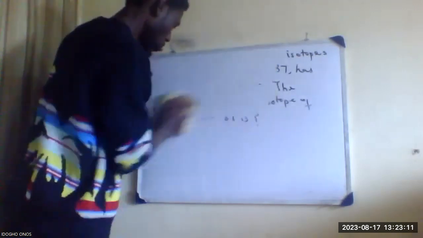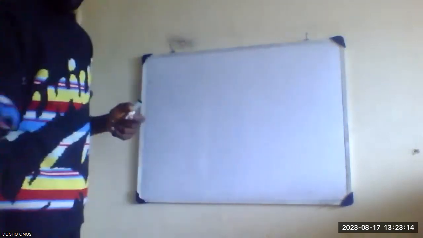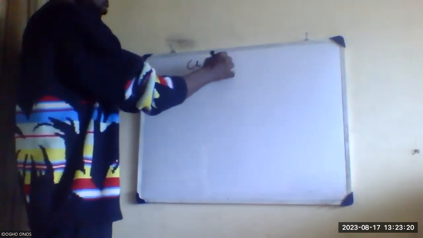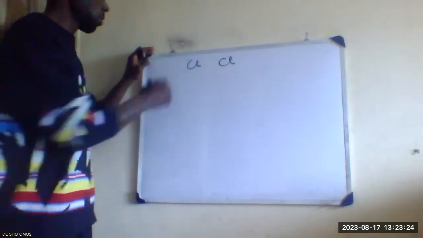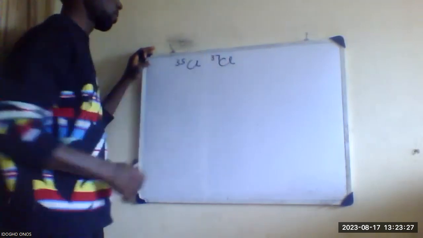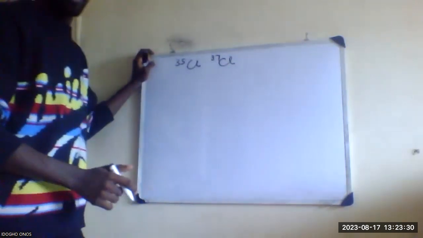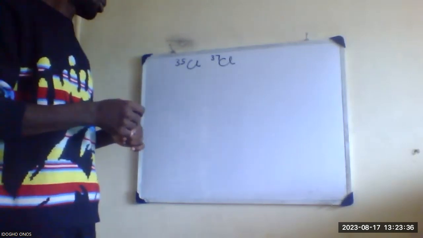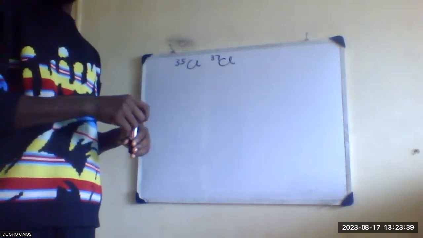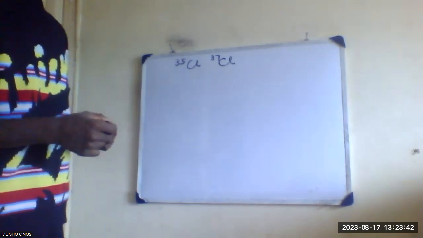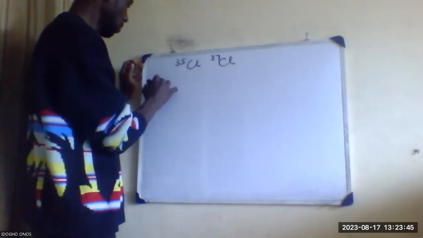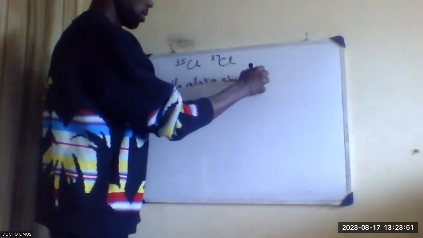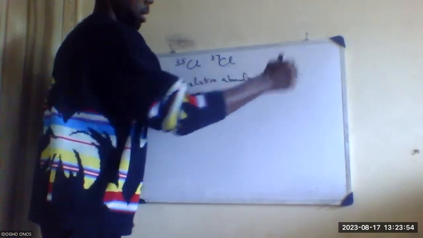So quickly, the element is chlorine. The mass number of the first one is 35, and the second is 37. We are not given the relative abundance; we are looking for the relative abundance of the isotope of mass 37. So let the relative abundance of the first be X.